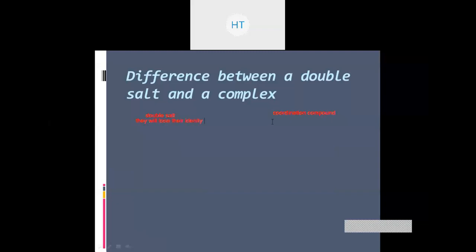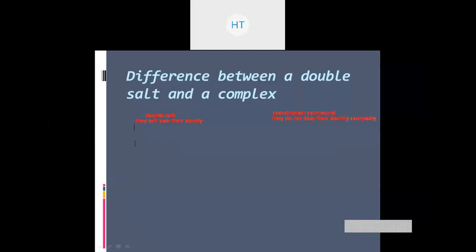But when we look at coordination compounds, they do not lose their identity completely. This is the first difference between a double salt and a coordination compound.